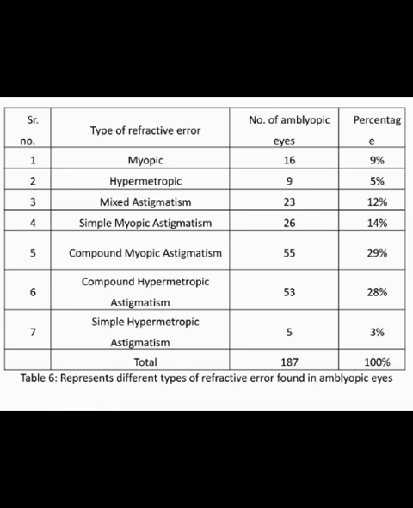Table 6 represents different types of refractive error found in amblyopic eyes. In a total of 108 subjects, all the amblyopic eyes had refractive error. Astigmatism was the most common type of refractive error seen in amblyopic eyes, in which compound myopic astigmatism accounts for 29% of the cases, and compound hypermetropic astigmatism accounts for 28% of the cases.